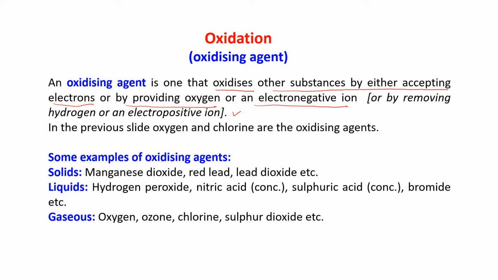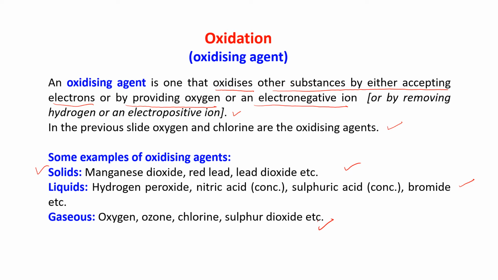In the previous slide, oxygen and chlorine are oxidizing agents. Some examples of oxidizing agents; please remember and learn these. Solids: manganese dioxide, red lead oxide.